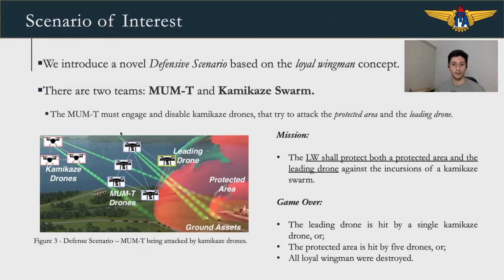Scenario of interest. In our paper, we introduce a novel scenario based on the loyal Wingman application. This scenario has two teams, a mom team and a kamikaze swarm. The mom team is composed by loyal Wingman agents and a leading drone. This team must engage and disable these kamikaze drones that are trying to attack both the protected area and the leading drone. The simulation is considered over when the leading drone is destroyed, when the protected area is hit by 5 drones, or when all loyal wingmen were destroyed.